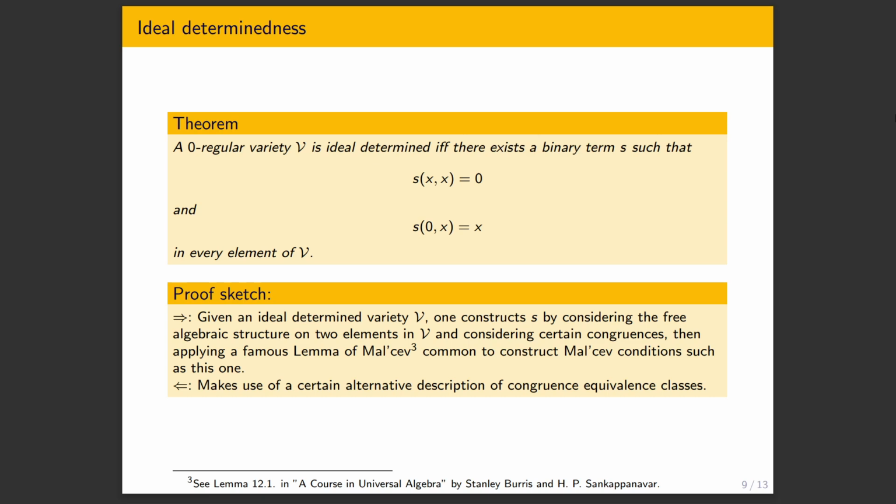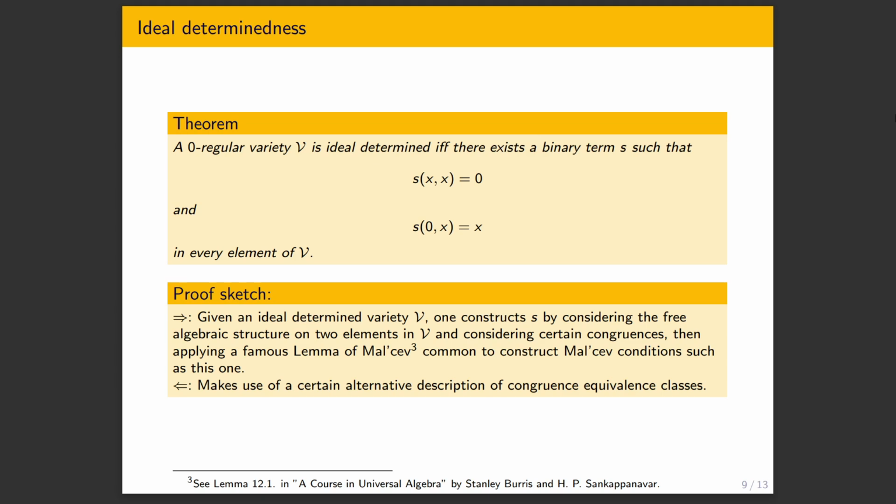Here's the sketch. Again, this is a characterization, so there are two implications. The first implication is done by this general trick of how one establishes Malchev conditions. Suppose we have some ideal determined variety. We want to construct this term. And the way one can construct a term from just looking at these general conditions is by looking at free algebraic structures in our variety.